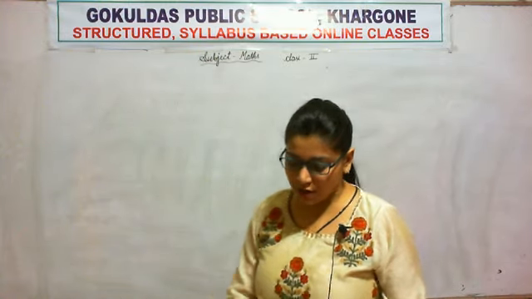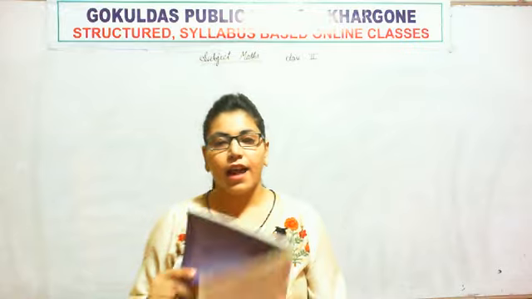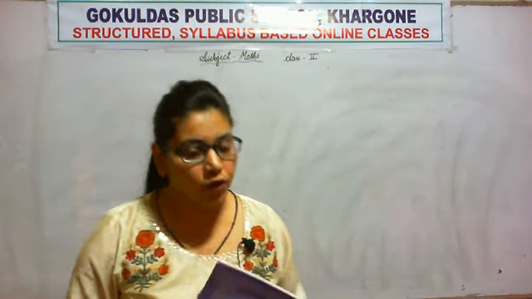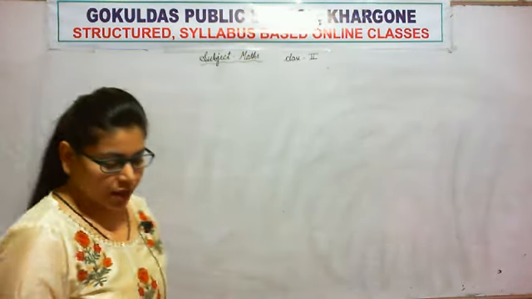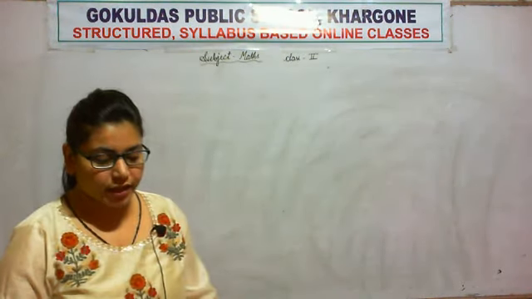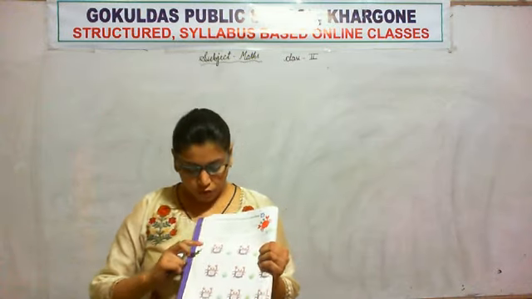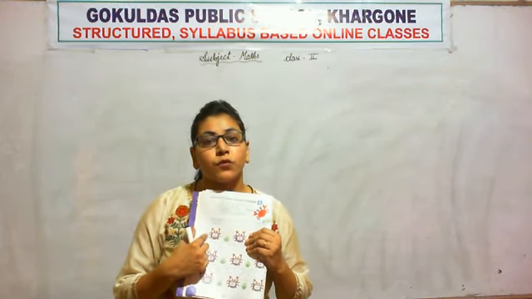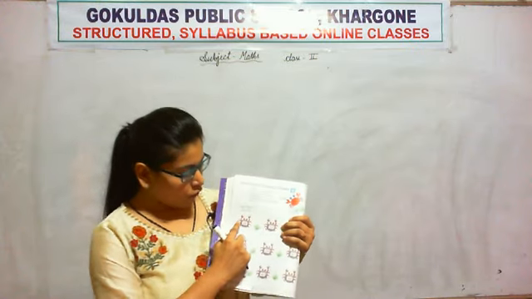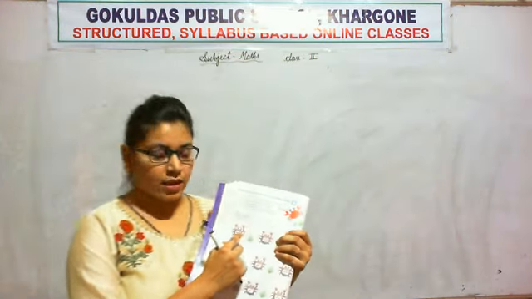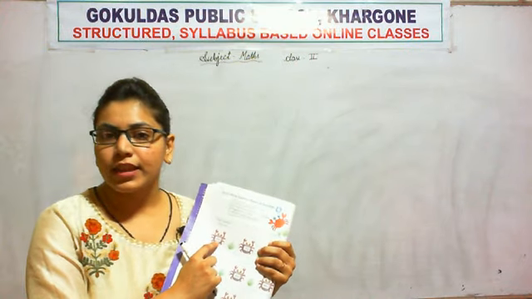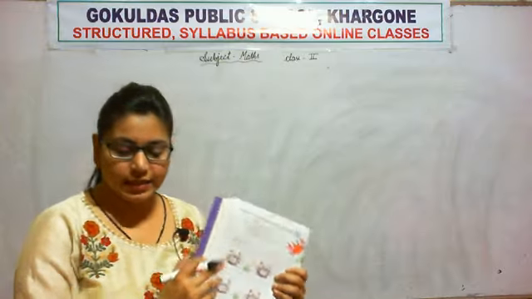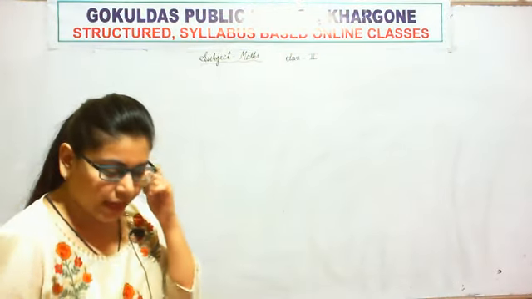So now open your book, page number 14. Open your book, page number 14. So the very first one they did for you, 436. So what we read this 3-digit number is 436. So we are reading 436, so we will write 436. Okay.